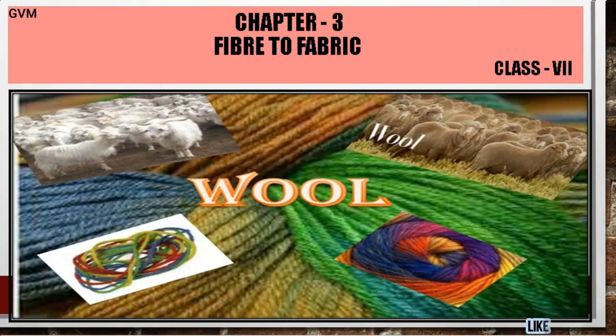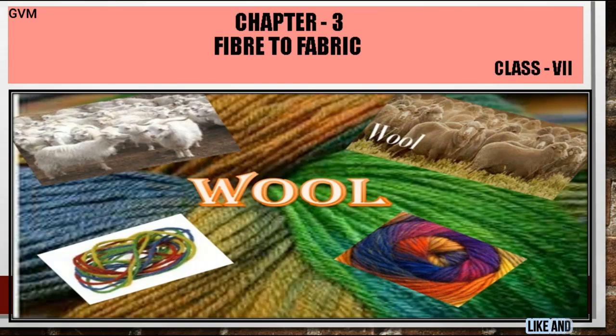So let's start. Students, in your grade 6 you already learned about some fibers that are basically obtained from plants, and you also learned in your previous class that wool and silk fibers are obtained from animals. And as you all know, wool is basically obtained from the fleece, means hair of sheep or yak, and silk fibers come from the cocoons of the silk moth.